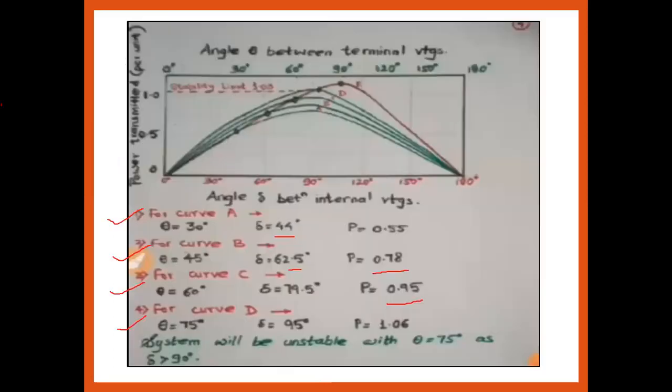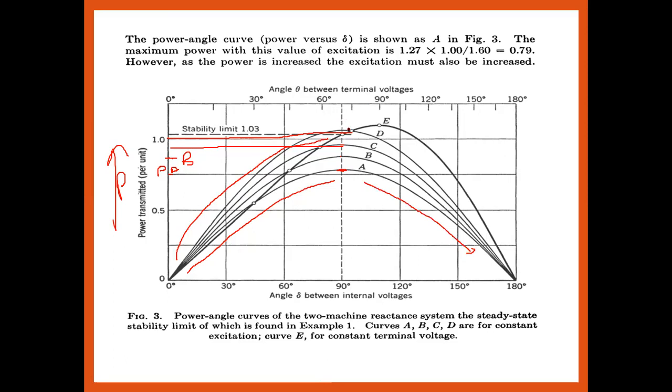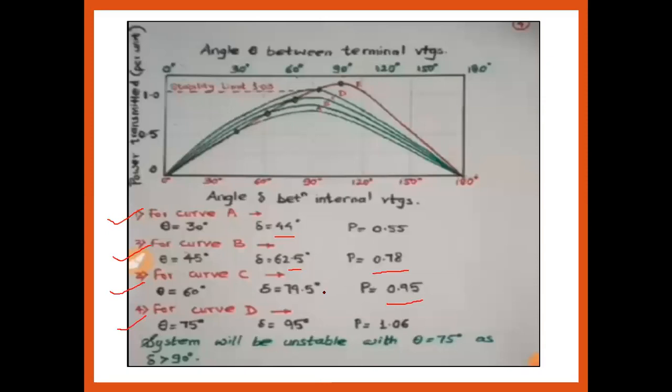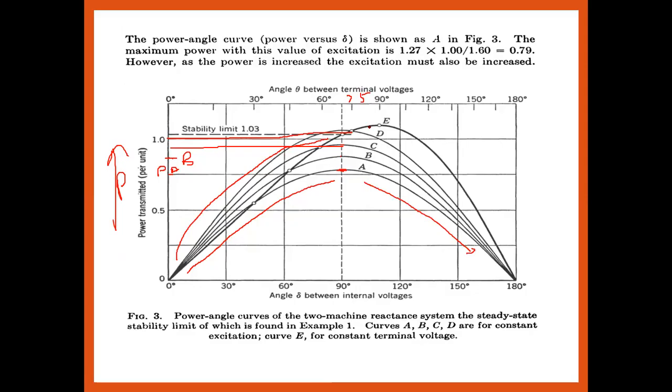Okay, the same case is there for the C case. Now for the D case. What were we doing in the D case? How much theta were we taking? 75. Now if I take theta as 75, this is the angle, just take the example, this is 75. In the 75 case, how much delta am I getting? That is equal to 79.5, for the D case.